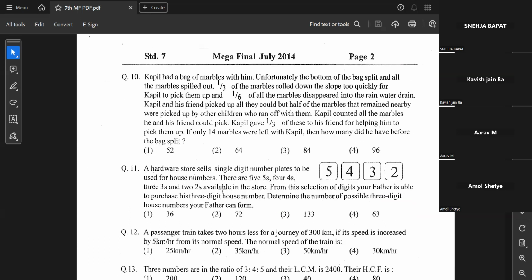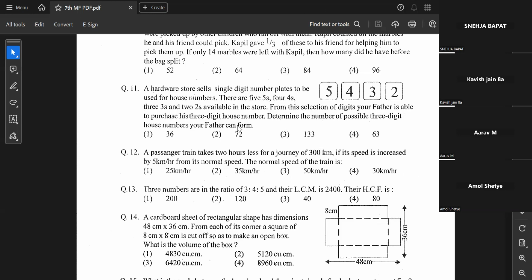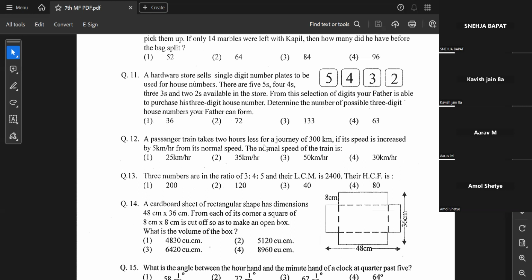Proceeding further, any queries between 11 to 15? Yes, sir. Question number 13. Okay. So question number 11. Why do I feel that 11 was already done? Yes, sir, we did it. Question 11 was very time taking. Yeah, it is a time taking sum, yaar. So I cannot repeat the time taking problem in this moment. I'm sorry. You'll have to check the recording. Okay.